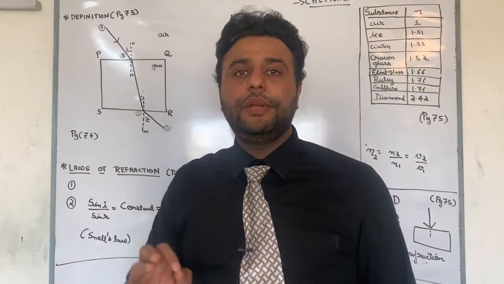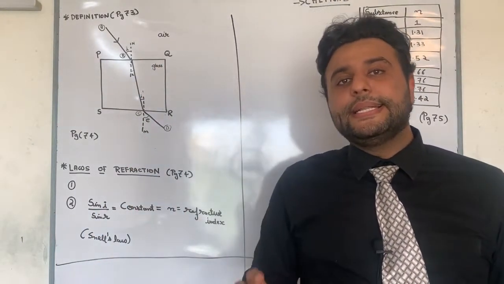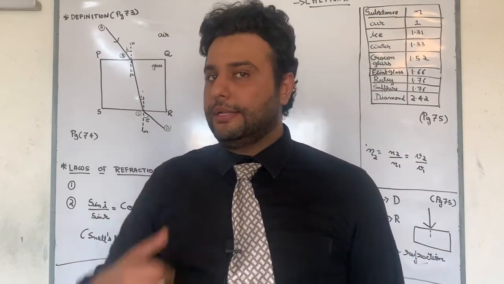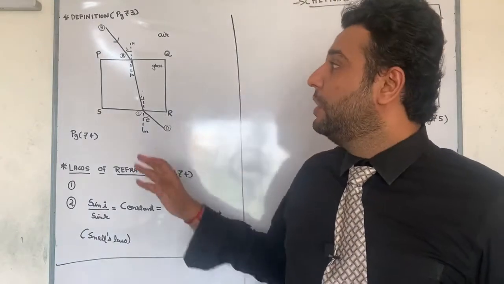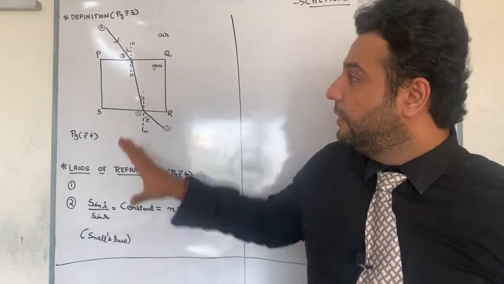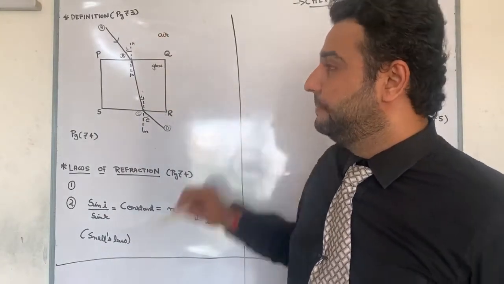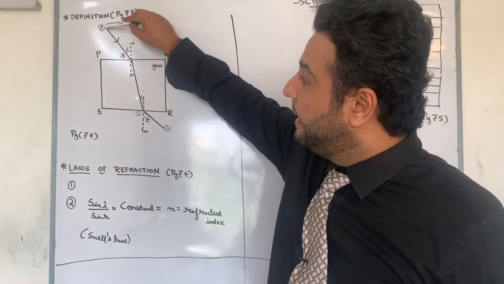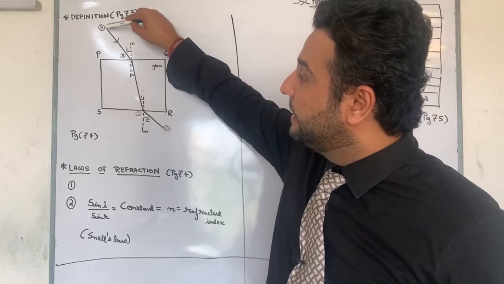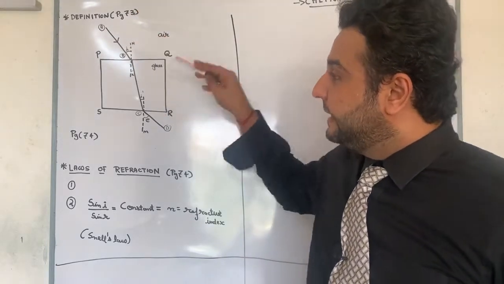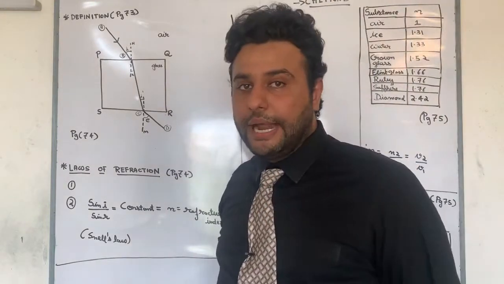That means, can I say definition of refraction is satisfied? That is, light is traveling from one transparent medium to another transparent medium. Okay. Now, it changes its direction. Now, if you look at the diagram carefully, it is A, B, C, D. Now, air, A to B. So, light goes in air from A to B. When it reaches PQ, it changes its direction. So, first refraction happened there.